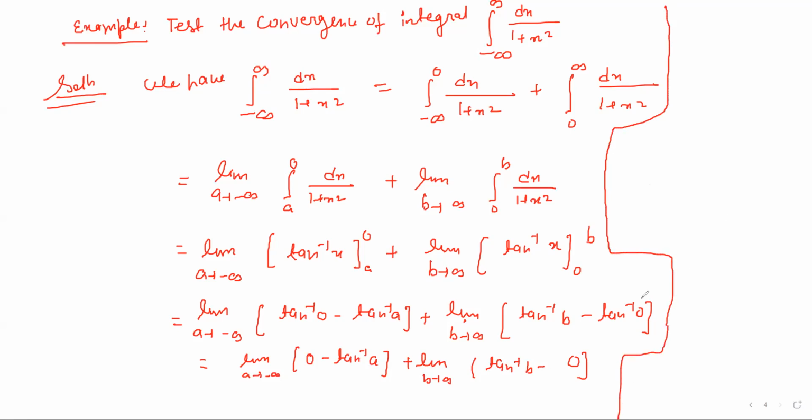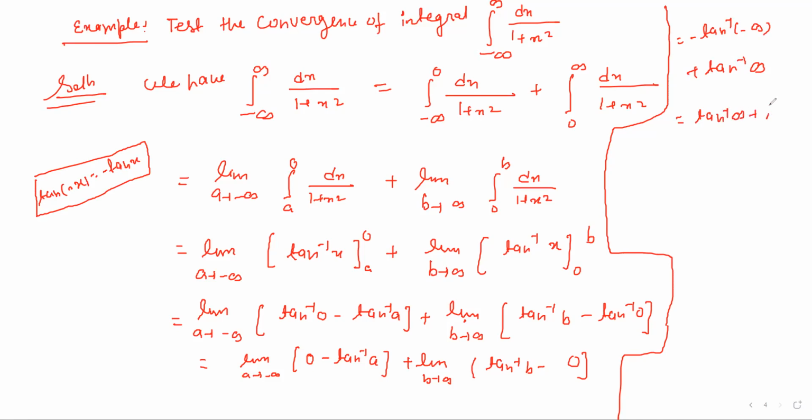Now we put the value of the limit, so it will come minus of tan inverse minus infinity plus tan inverse infinity. We know that tan of minus x is minus of tan x, and the same rule holds for the inverse. So it will be minus of minus tan inverse infinity plus tan inverse infinity, and we know that tan inverse infinity is pi by 2.